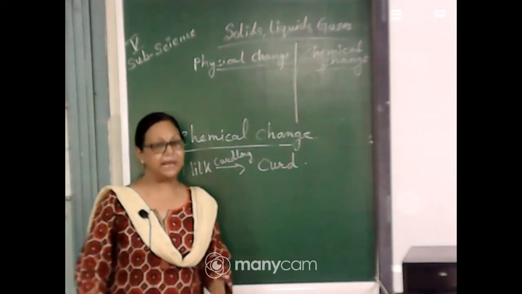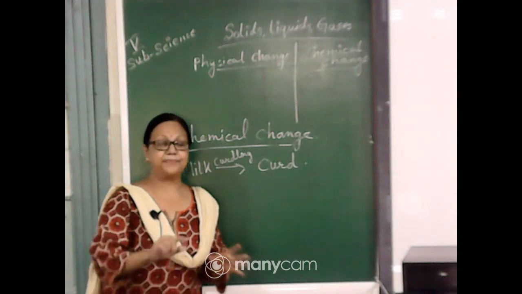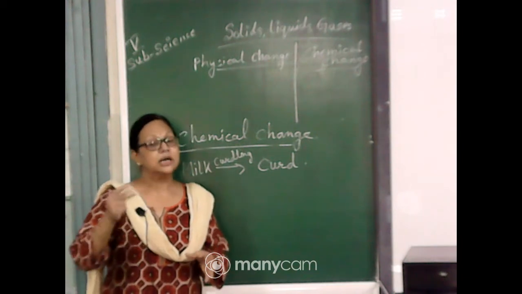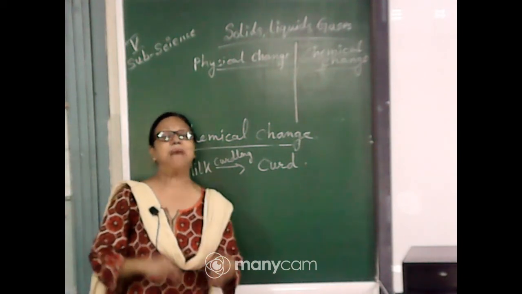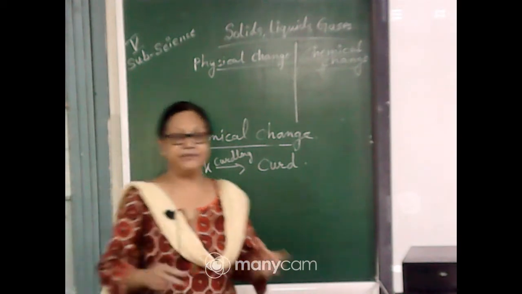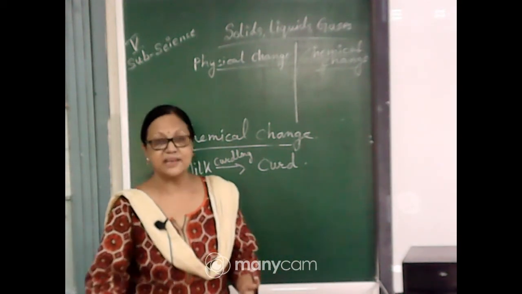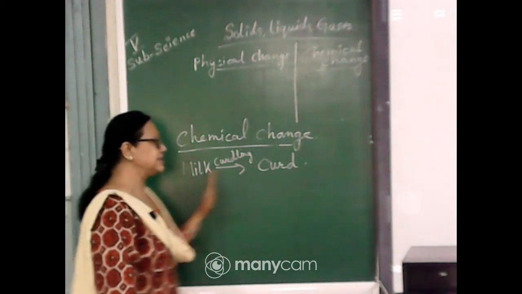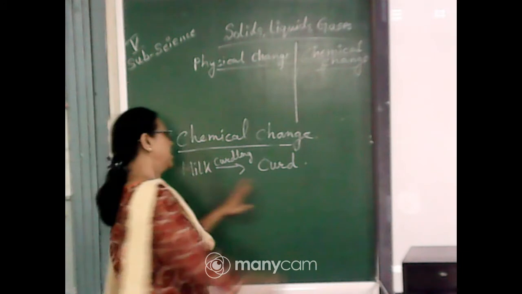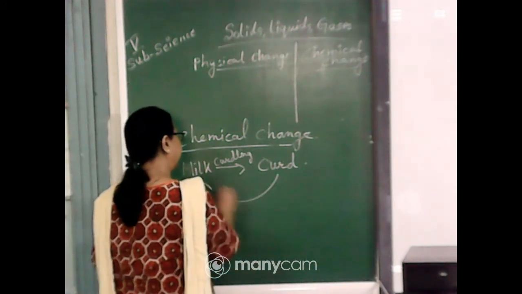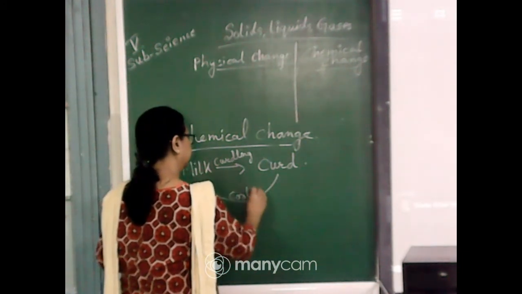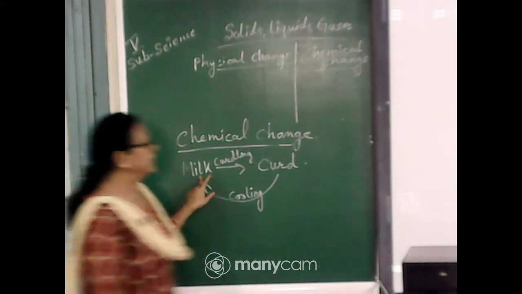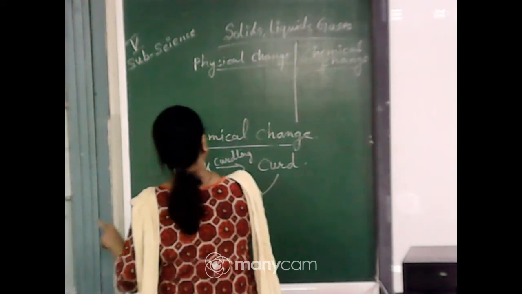You know how to make curd. Milk should be kept in a warm place, and we have to mix some amount of curd into the milk. So the bacteria will work on it and change the milk into curd. Curd means doi. So when the milk changes into curd, on cooling the curd can we get the milk? No, we cannot get the milk on cooling the curd.